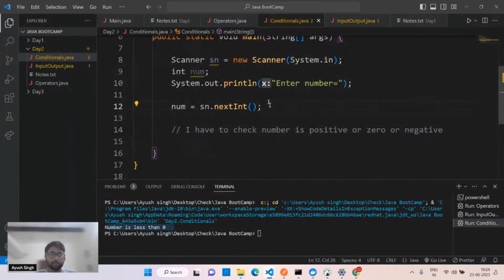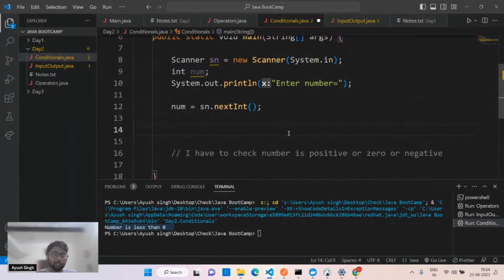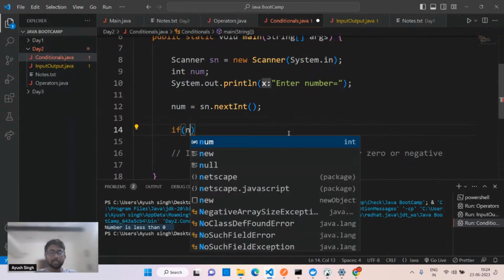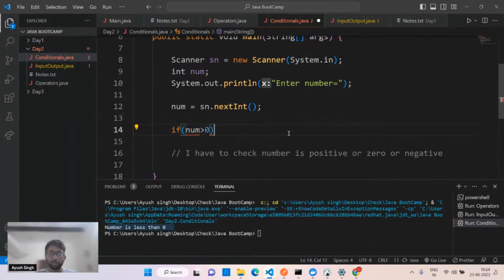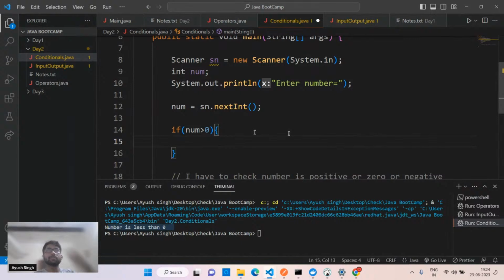So this is quite easy. This is the problem statement actually. We have to check if the number is positive or zero or negative, right? You can do it with if three times, or you can use if else if, or if else as well. But the better option is if else if. Why is that? I'll show you. The condition is obviously the same, the logic is kind of the same. Actually, it is like the even and odd, where we have to use those operators.